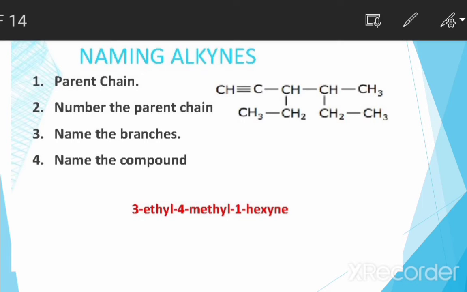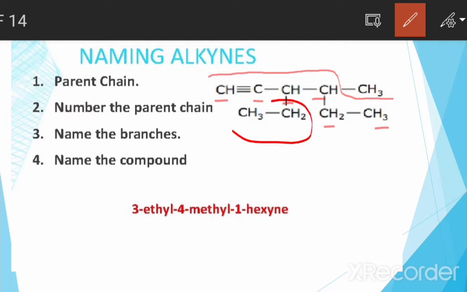Here the 1 2 3 4 5 and 6 carbon chain is the longest chain, and we have two kinds of groups attached to the chain: one is methyl and the other is ethyl, a two carbon chain. We number it from here because that end is closest to the triple bond.